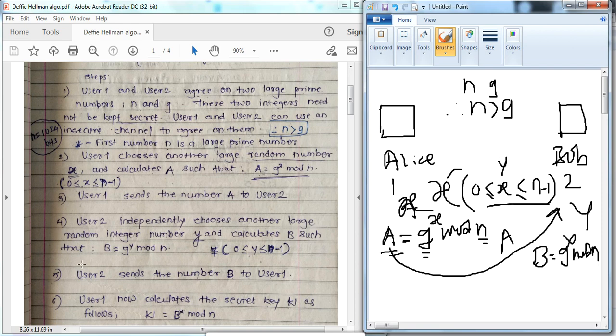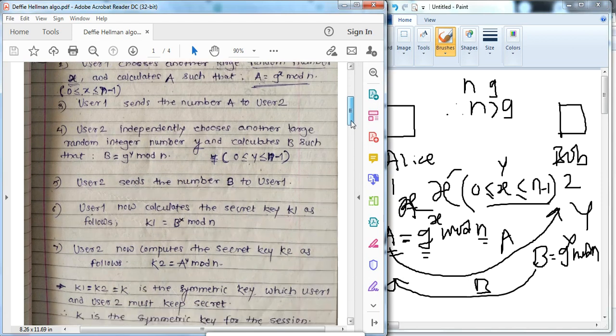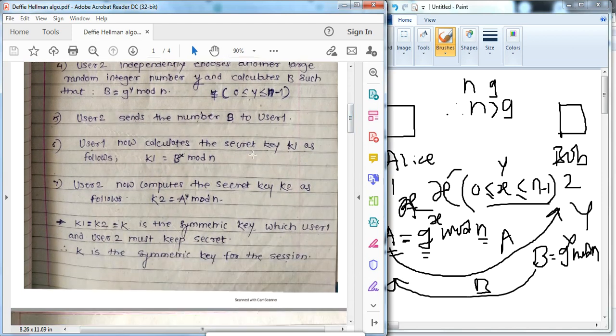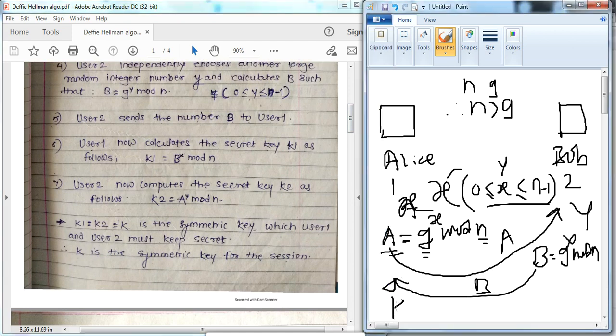This is step 4. Now step 5, user 2 sends the number b to user 1. Okay, b is sent to user 1. Now the next step: user 1 calculates the secret key k1. The formula is b, received from user 2, raised to x mod n. Then k2, calculated by the second user, is a raised to y mod n, right? That is simply the formula to calculate k1 and k2.